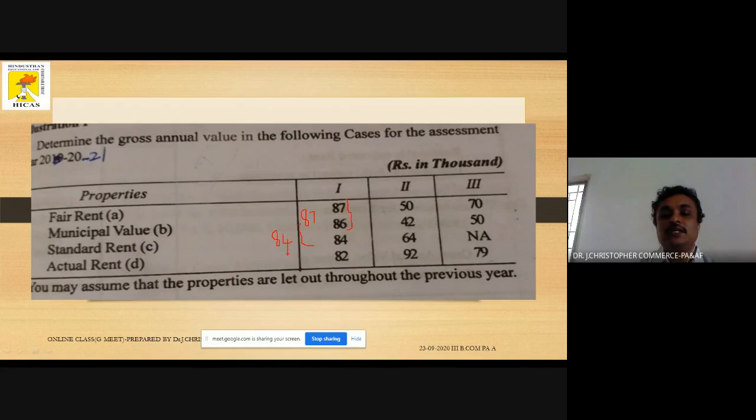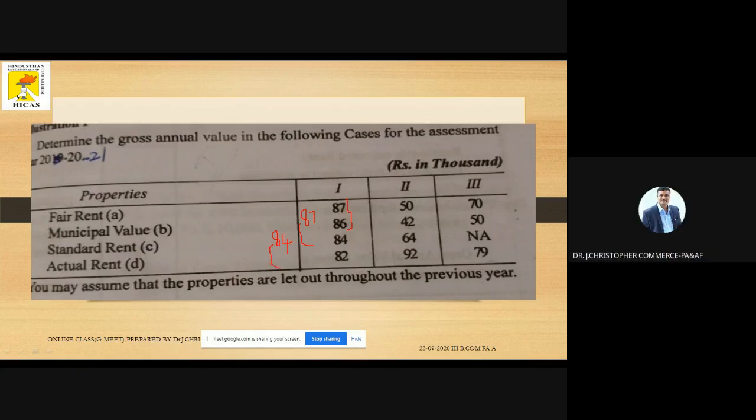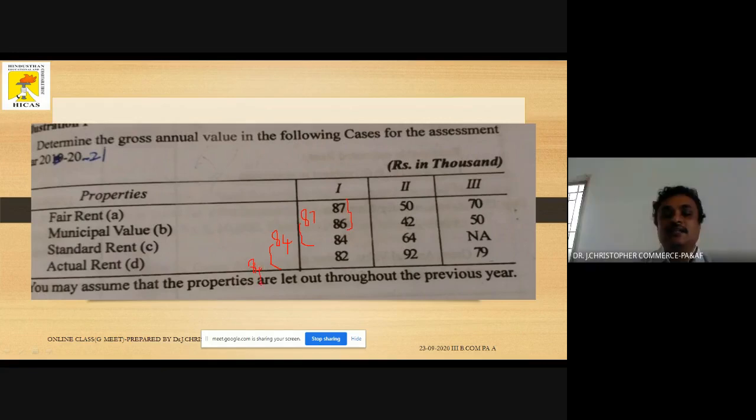Compare this number and the actual rent, whichever is higher. What is the answer? 84 and 82. Whichever is higher, 84 is higher. So the answer is 84.